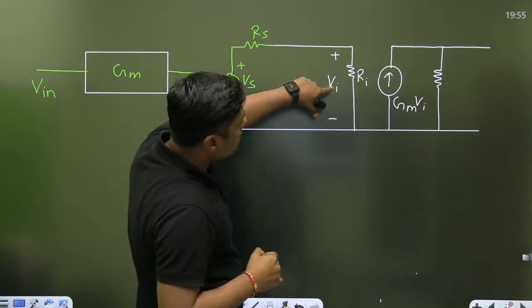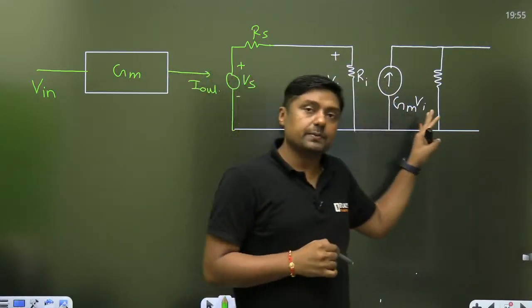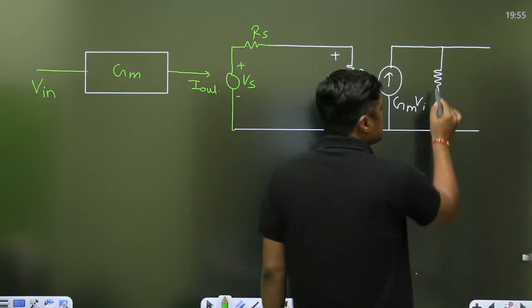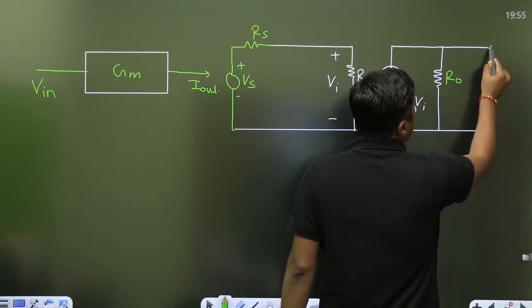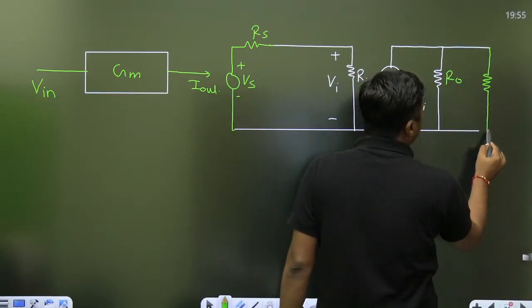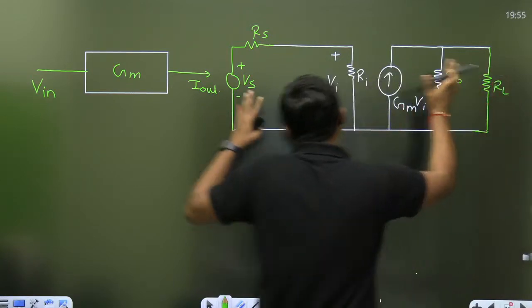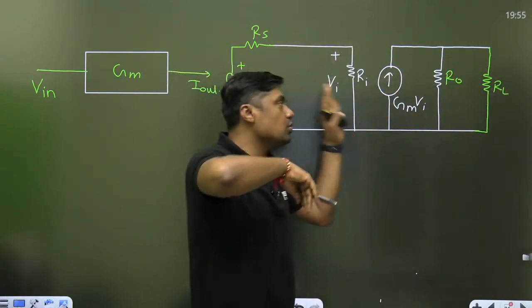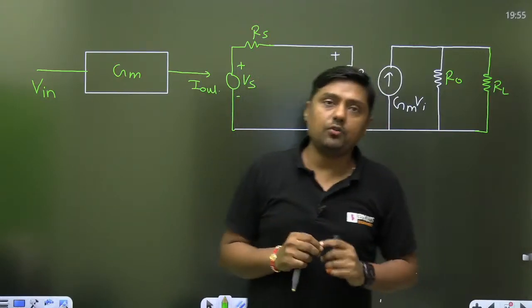And the VI across the RI will convert it into a current. And then this is the output resistance R0. Here we are connecting the RL. Actually load is connected here. So green one is the outside and that white portion is what? Equivalent circuit of the amplifier.